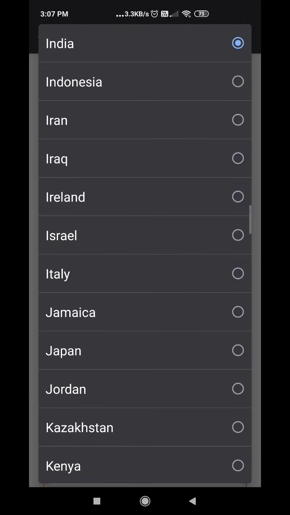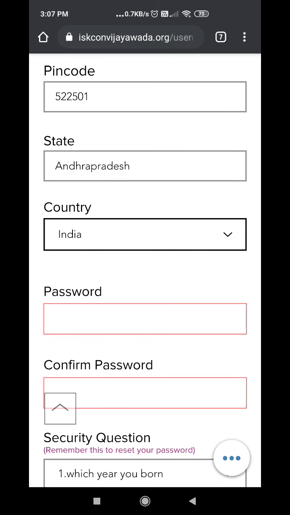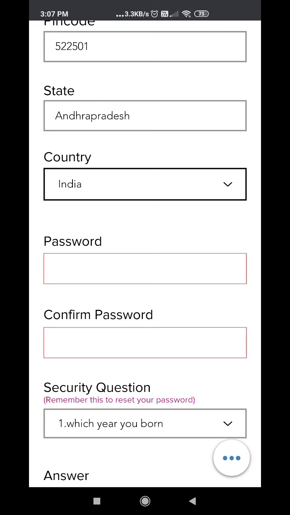By default it is now India. As per the city, pin code and state, it will automatically give you the India option, but people from foreign countries have to select manually.